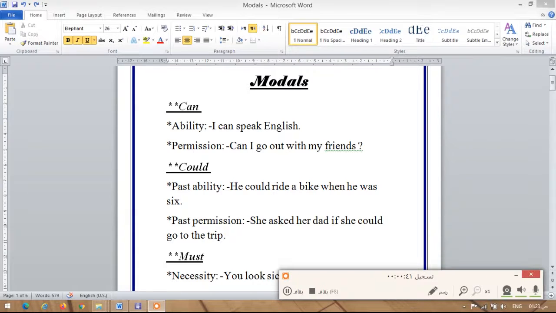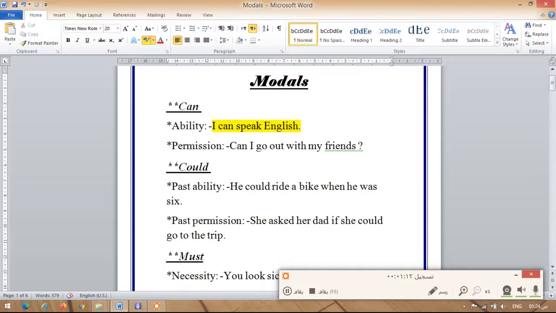In the first sentence that we have here, when I say I can speak English, what does it mean? It means that this is something that I can do at the present time. Okay? So here, it means that this is something that I'm able to do at the present time. At the present what? At the present time.